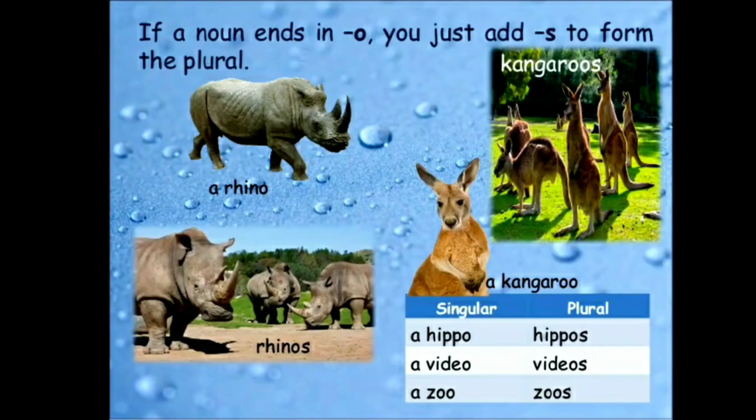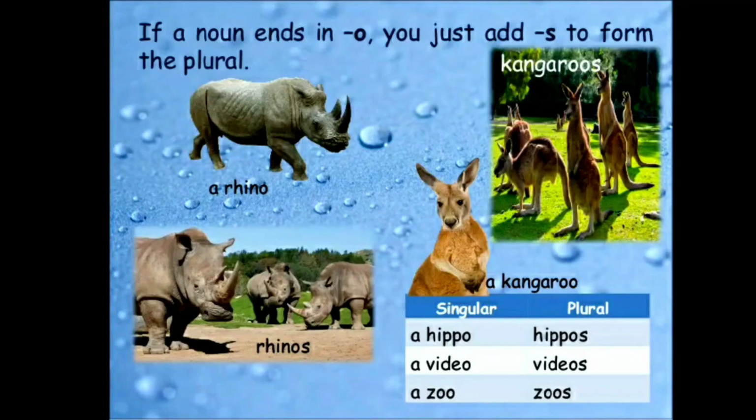If a noun ends with O, we have to add S to make it plural. Rhino, rhinos. Kangaroo, kangaroos. Hippo, hippos. Video, videos. Zoo, zoos. Here all the words end with O.